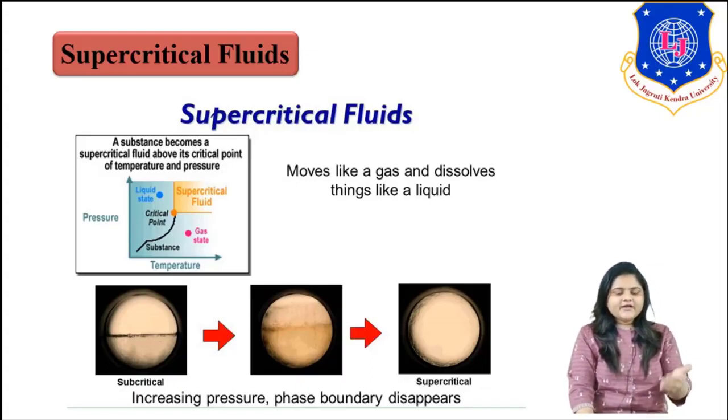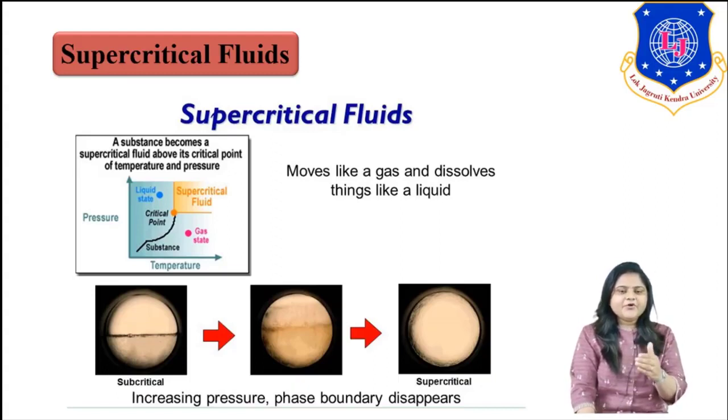That means at a supercritical stage, it will move like a gas and dissolve things like a solid. In another figure, you can see that in a subcritical portion, there is a separate layer, a transition layer, we can say a phase boundary appears in the subcritical part. But as we move towards this critical zone, or supercritical zone, the phase boundary disappears.